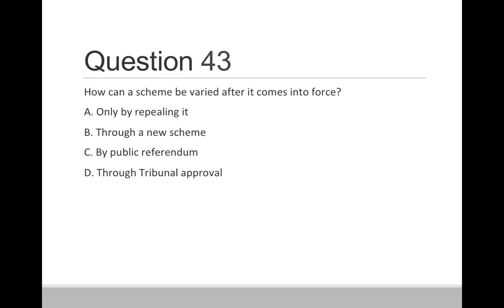Question 43. How can a scheme be varied after it comes into force? Option A, only by repealing it. Option B, through a new scheme. Option C, by public referendum. And option D, through the tribunal approval. Correct answer is option B, that is, through a new scheme.